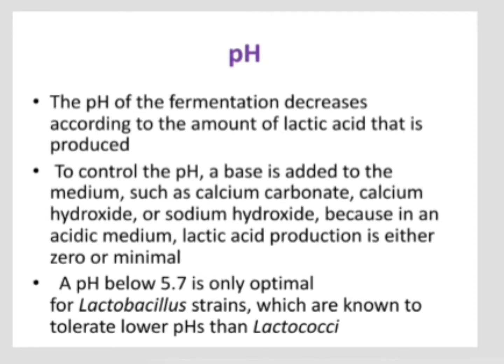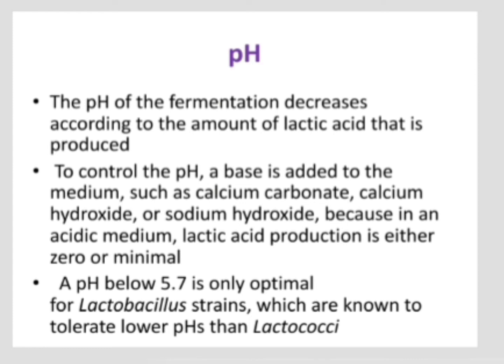The next parameter is the pH. The pH of the fermentation decreases according to the amount of lactic acid produced. As lactic acid accumulates, the pH of the medium is reduced, because lactic acid itself is an acid. But if the pH of the fermentation medium is reduced too far, then lactic acid production will be zero or minimal. So in order to enhance production, a neutral or only slightly acidic pH is required. So bases should be added to increase the pH when lactic acid production increases.